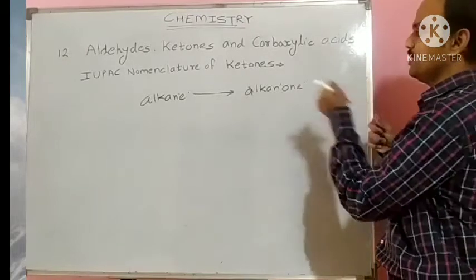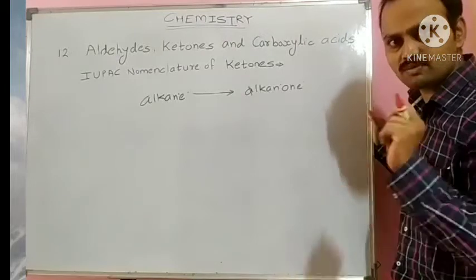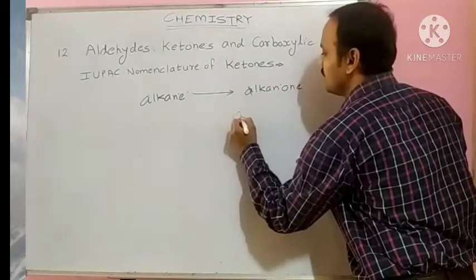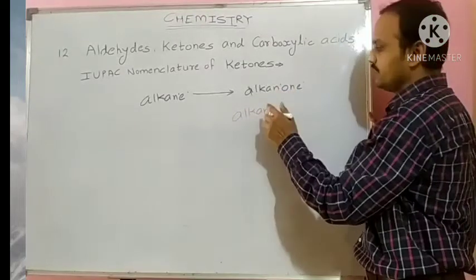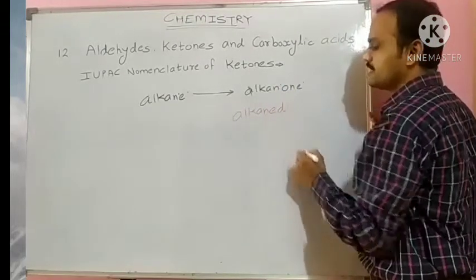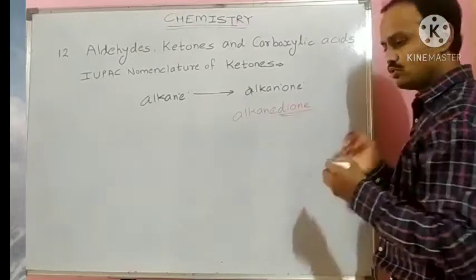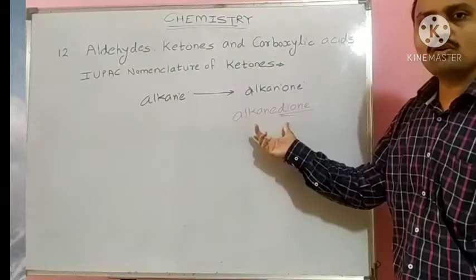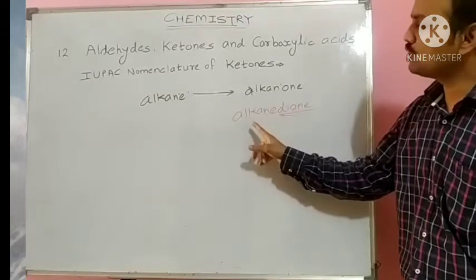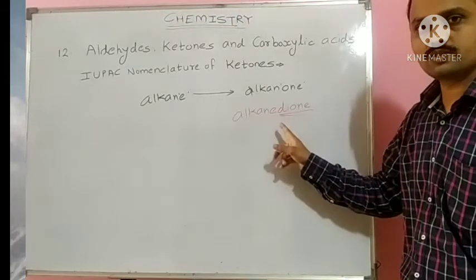Here alkane, E is retained, di stands for two, and ONE stands for ketone, which is the formula for naming a structure having two ketonic functional groups.